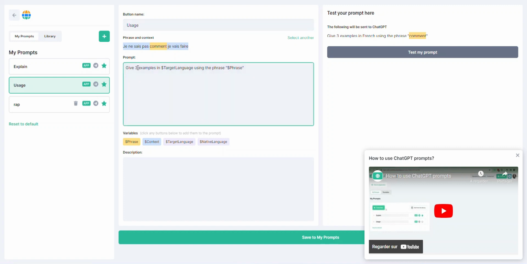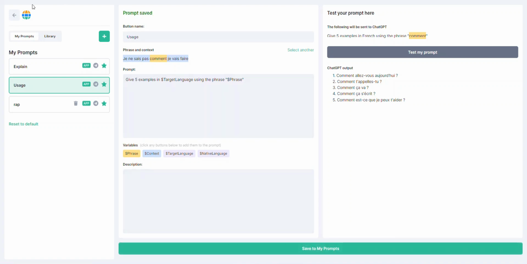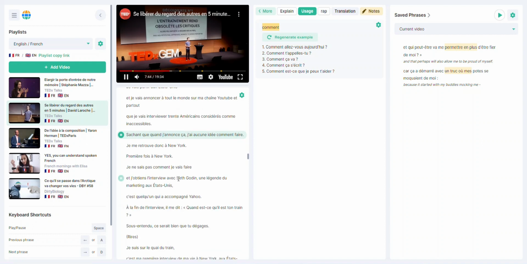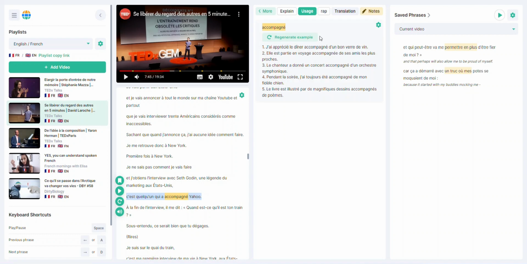And we can change it to 5. This is a simple modification. Then I test if it works, and I can see 5 examples. I save it to my prompts, return to the script, select another word, Accompagner, and try my new shiny prompt. As you can see, we will see 5 examples here now.